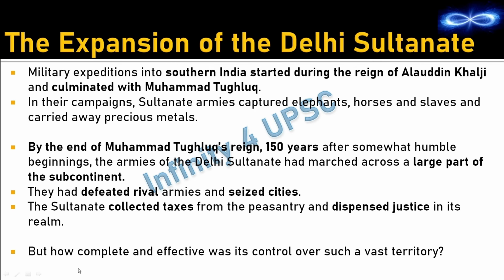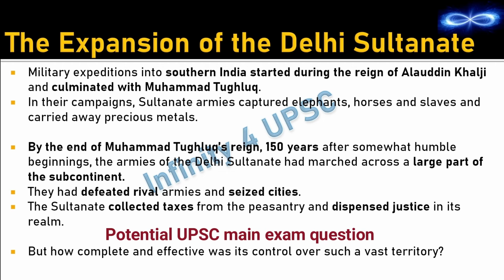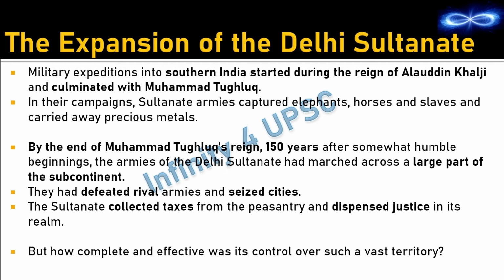Now the book is asking us how complete and effective was its control over such a vast territory. That is, if they are controlling the entire subcontinent, is that control very effective? Are they really controlling the places, or are they leaving the places to the governors and other people, and are those governors controlling those regions, and the people who are in Delhi, they do not have much control and they do not have much idea about what is taking place there. So is that the case? That is the question which is being asked. Now if the NCERT has asked this question to you, there is a very high chance of this being asked in your UPSC mains exam. So please prepare an answer for this question.